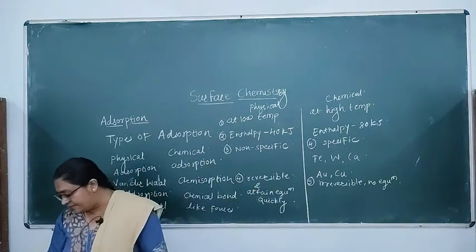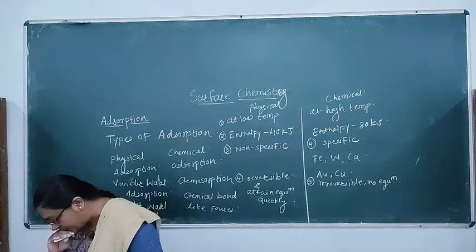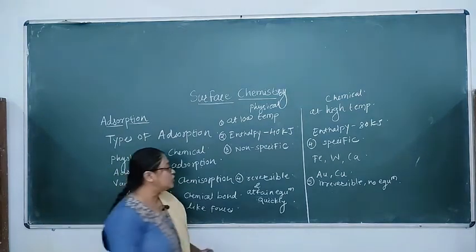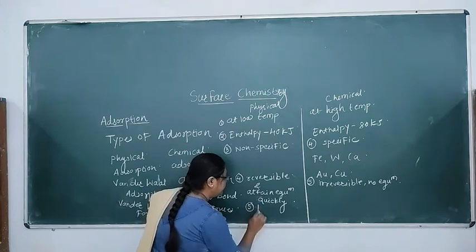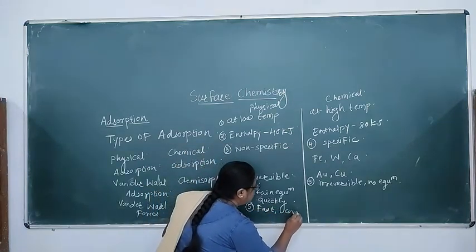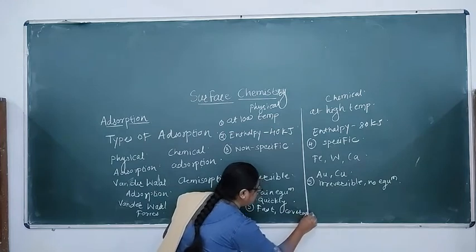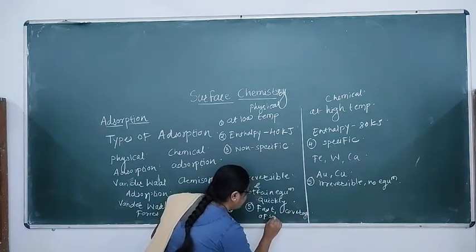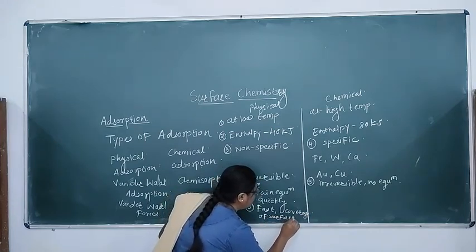Now the next point of difference is that this adsorption takes place very fast and depends on the coverage of the surface of the adsorbent.